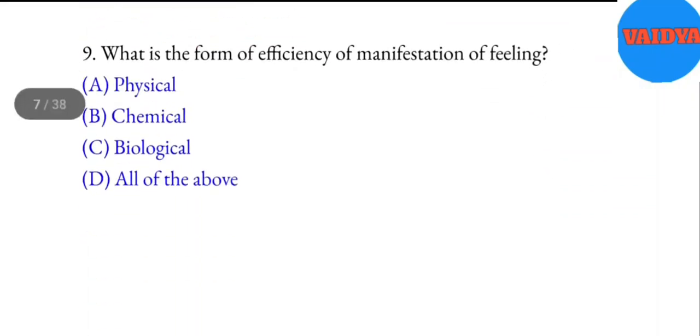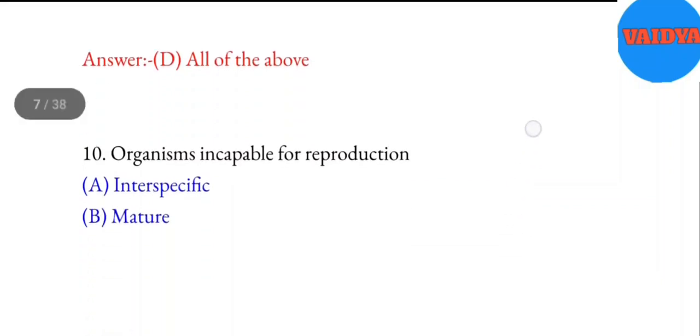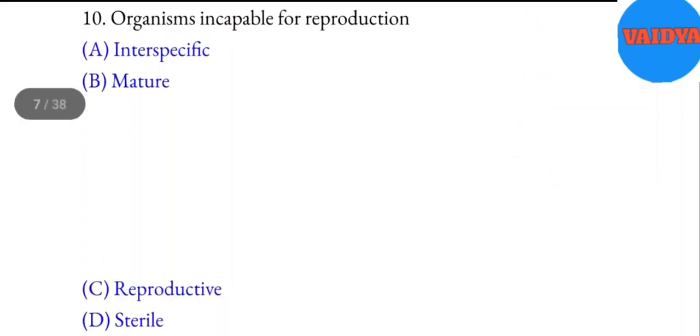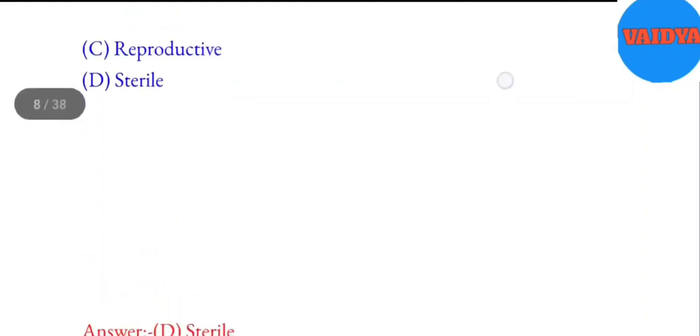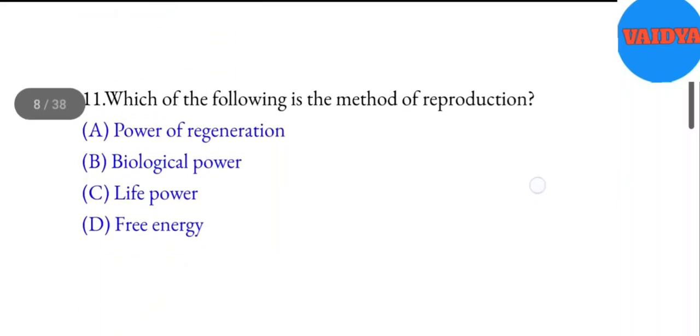9. What is the form of efficiency of manifestation of feeling? A. Physical. B. Chemical. C. Biological. D. All of the above. Answer. D. All of the above. 10. Organisms incapable for reproduction. A. Interspecific. B. Mature. C. Reproductive. D. Sterile. Answer. D. Sterile. 11. Which of the following is the method of reproduction? A. Power of regeneration. B. Biological power. C. Life power. D. Free energy. Answer. A.